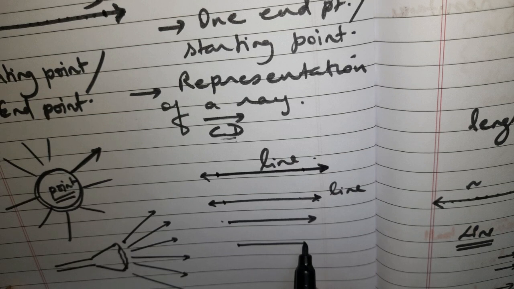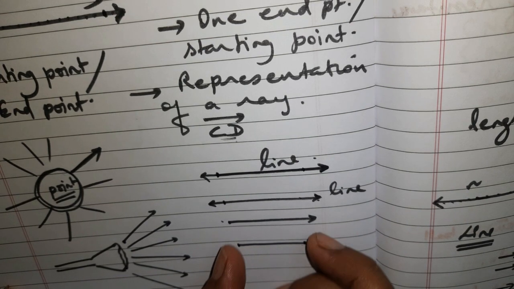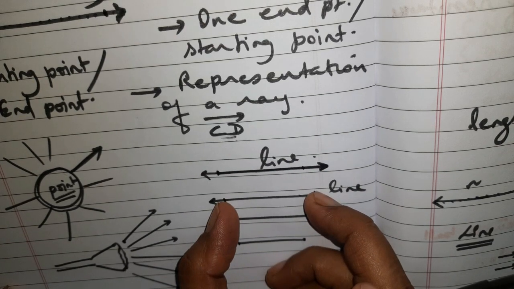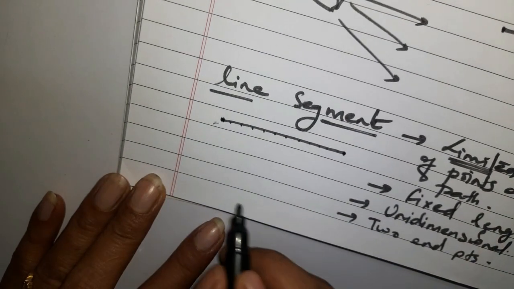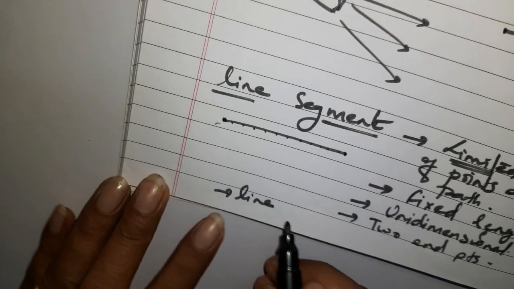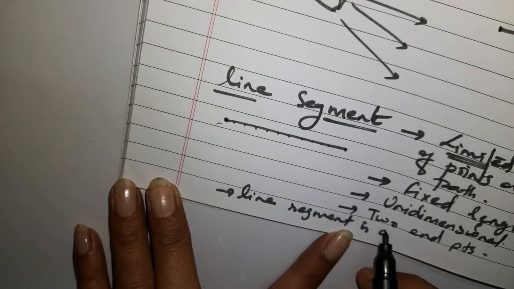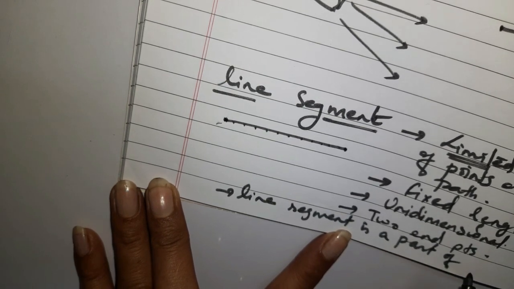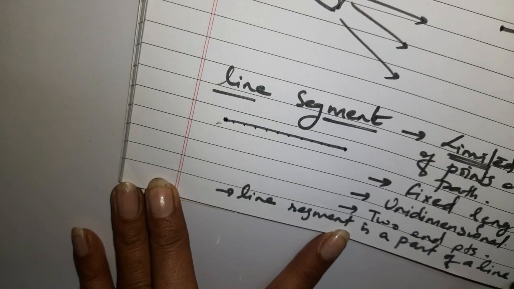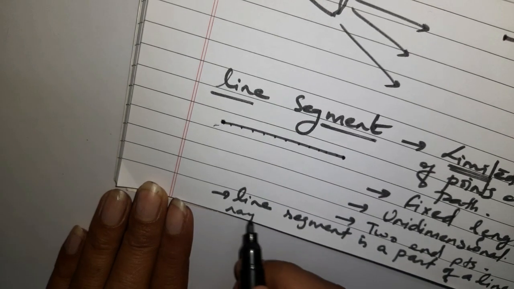In this case you can see that on both sides you have two endpoints. It shows that you cannot move towards this or towards this. This is a part of this ray or this line. It means that a line segment is simply a part of a line. So you can write that a line segment is a part of a line, or even you can write a ray.